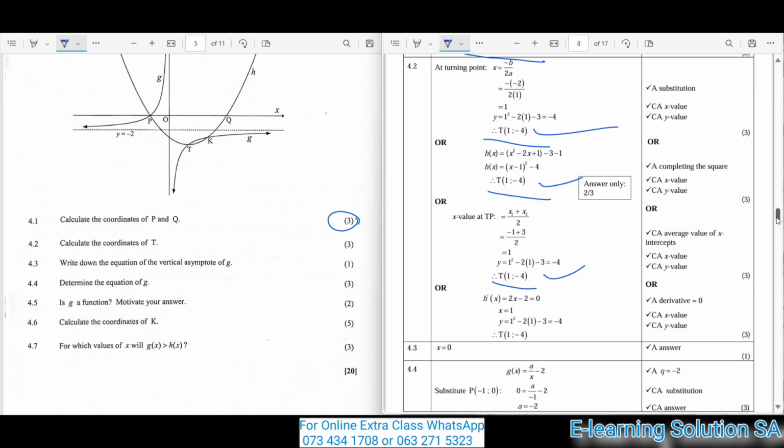Write down the equation of the vertical asymptote of g for 1 mark. In this case, this is your free mark. x equals 0. You must make sure that you get it as well.